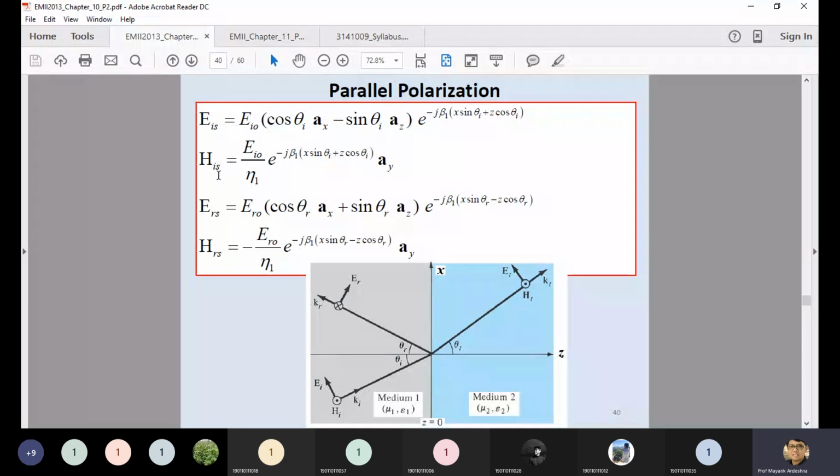EIS is your input signal, ERS is for reflected, and they are mentioning the electric field as well as the magnetic field by dividing by the intrinsic impedance for medium 1, eta 1. So EIS for the input signals, HIS for the magnetic field for medium 1, ERS is the reflected signal, and HRS is the reflected magnetic field.